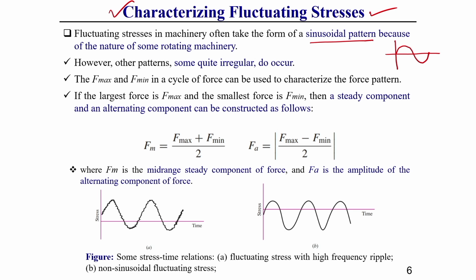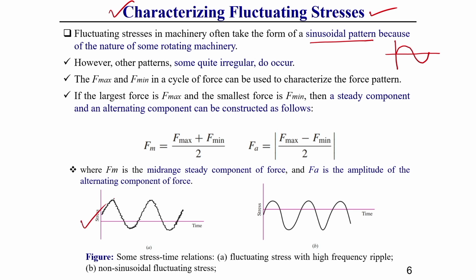Fluctuating stress does not always mean sinusoidal loading. It can have some other pattern also, sometimes a very irregular pattern.